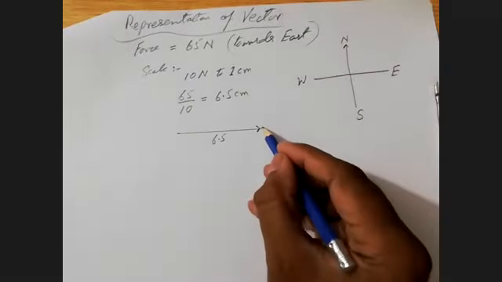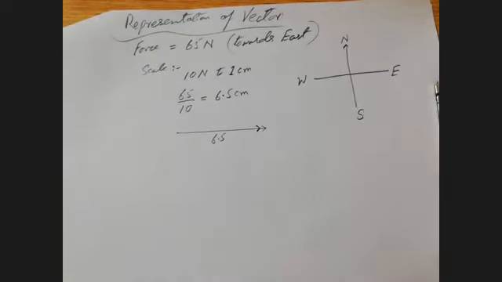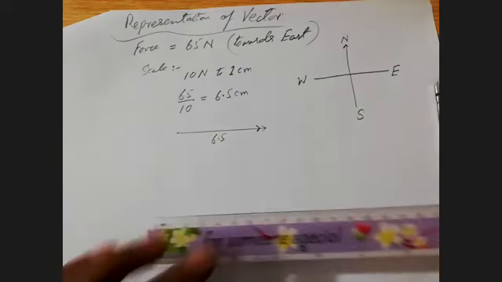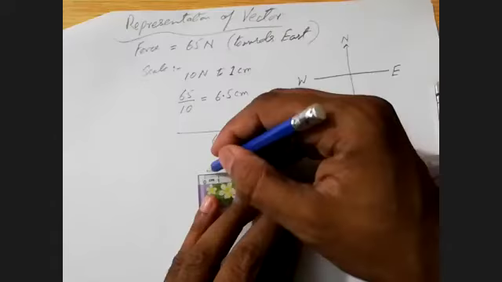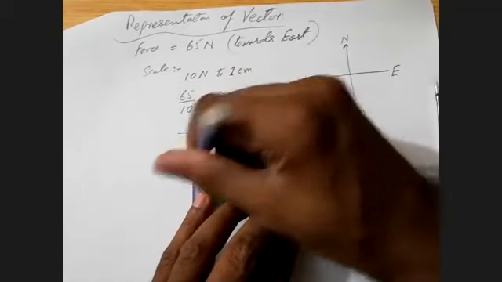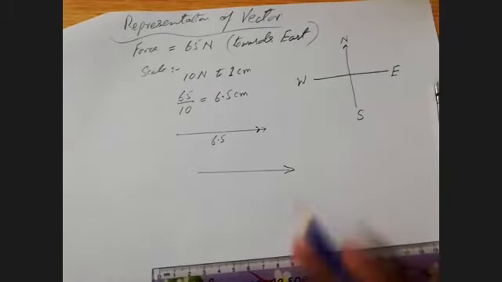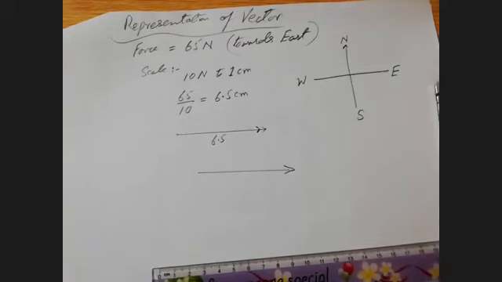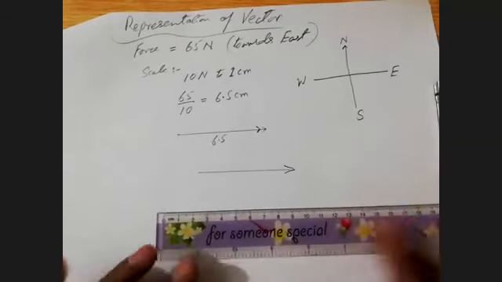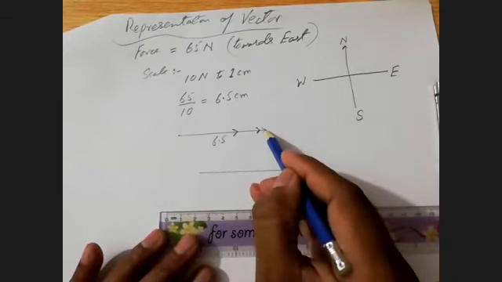Actually, I can also mention the arrow at the top of this line. But what is the problem? Some students do not take it seriously, and while mentioning the arrow at the top, for example, I am showing you an example of a student who is not drawing carefully. He has drawn the line like this, 6.5 centimeter, and he mentioned the arrow like this. So it is not the correct way of drawing. That is why I suggest that if you have drawn a line according to the chosen scale, it's better to mention the arrow like this in between these 2 points anywhere.